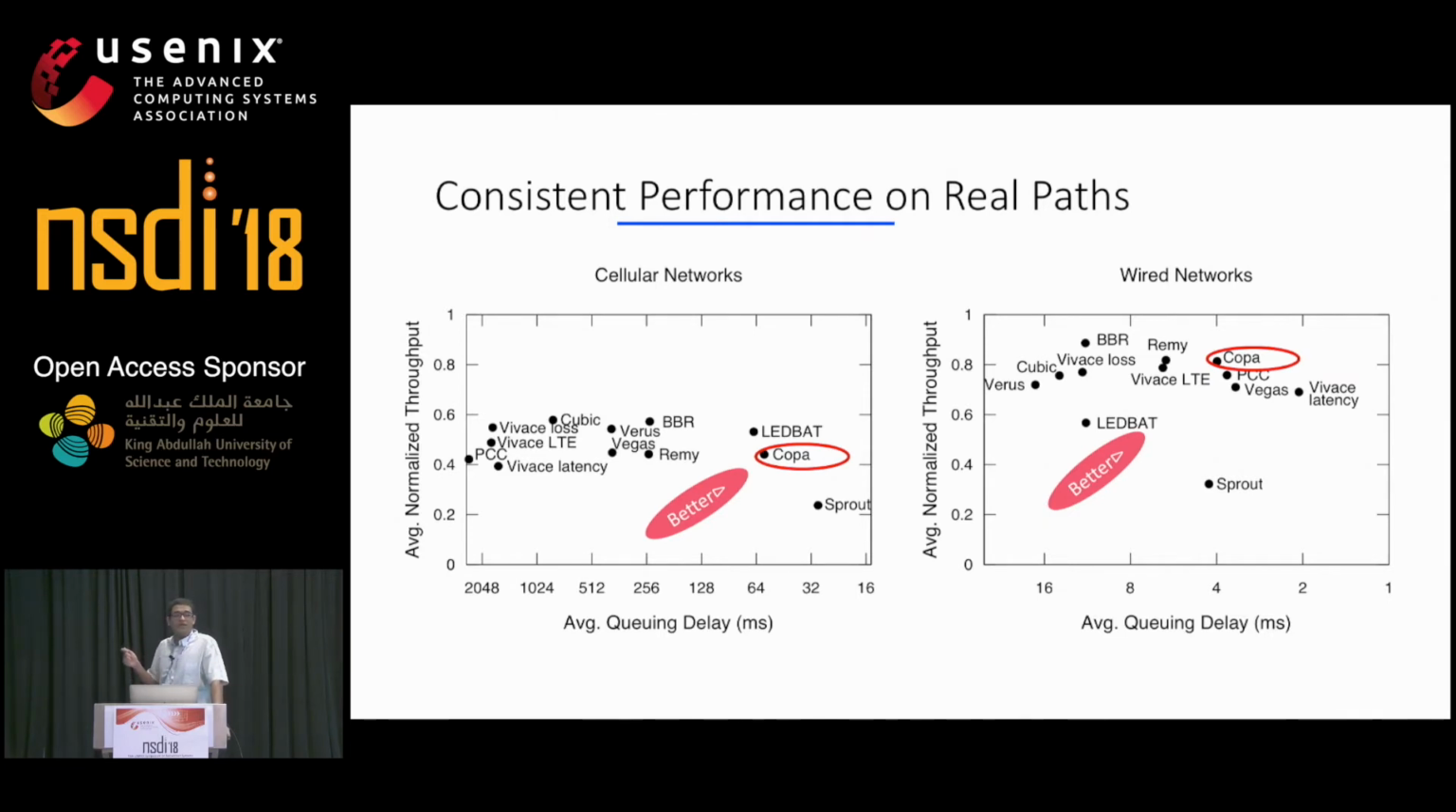Schemes that perform well on one type of link do not perform so well on the other. Note that Vivace LTE, Verus, and Sprout were specifically designed for cellular networks.